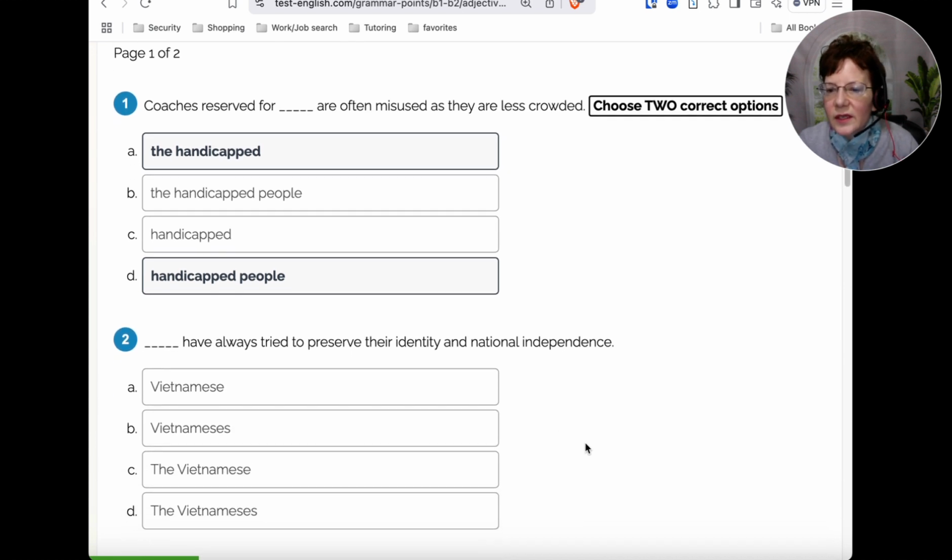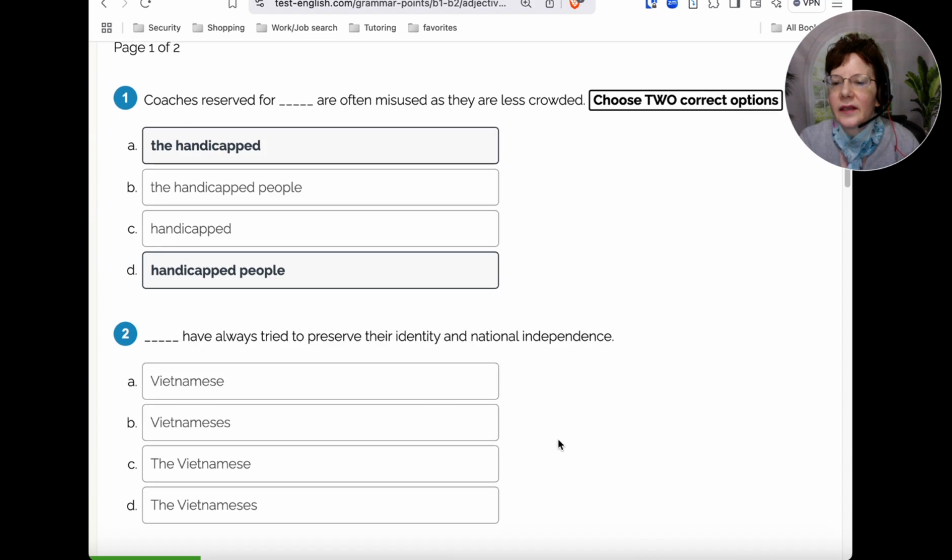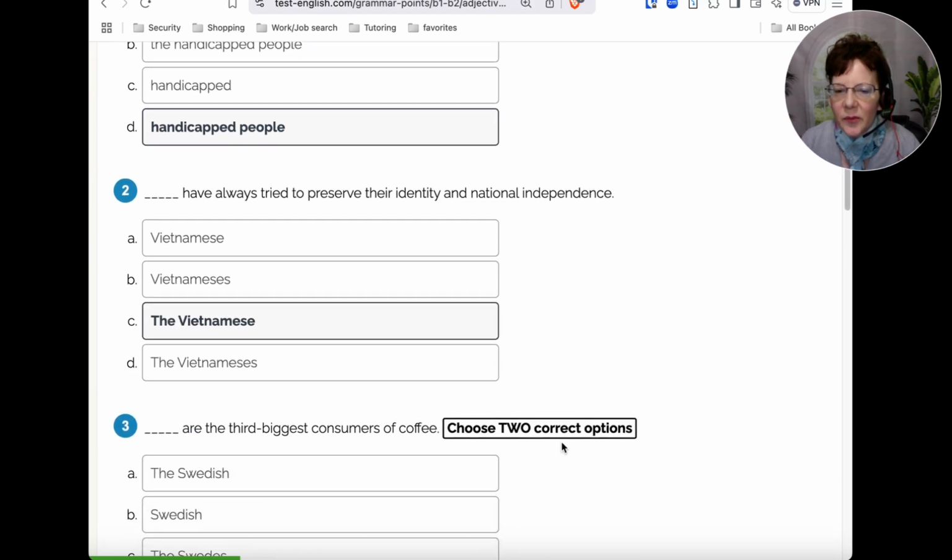Number 2. So we've got Vietnamese, Vietnameses, the Vietnamese, or the Vietnameses have always tried to preserve their identity and national independence. One that obviously looks correct: if you chose option C, the Vietnamese, that would be correct. Number 3.